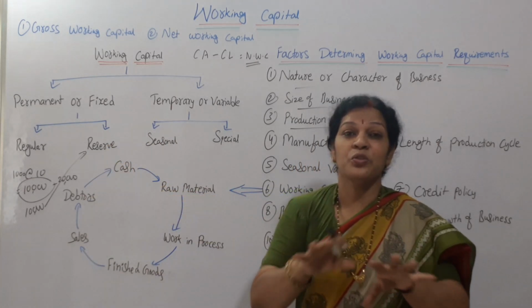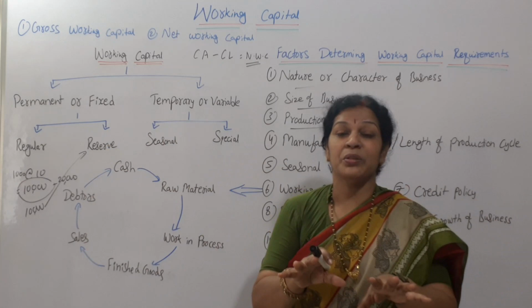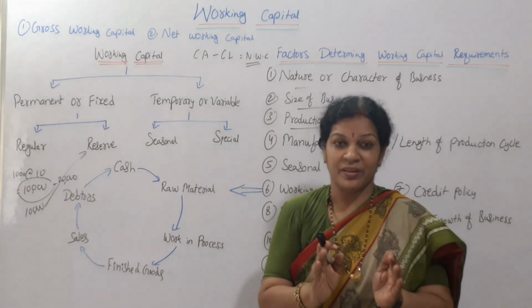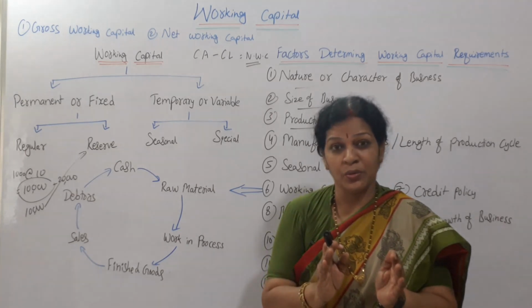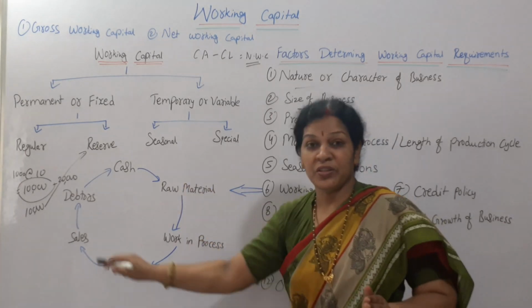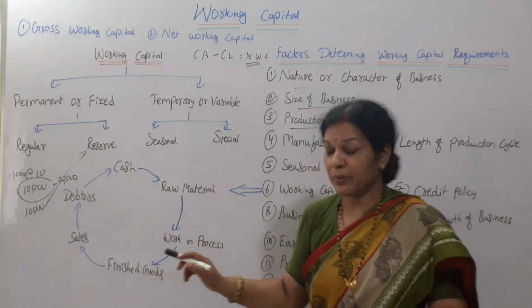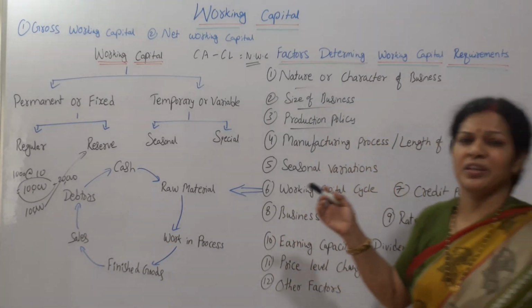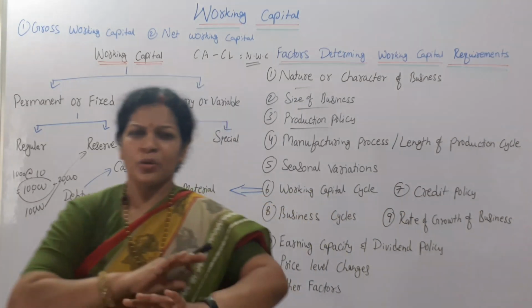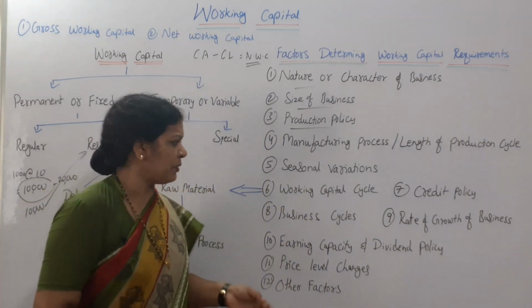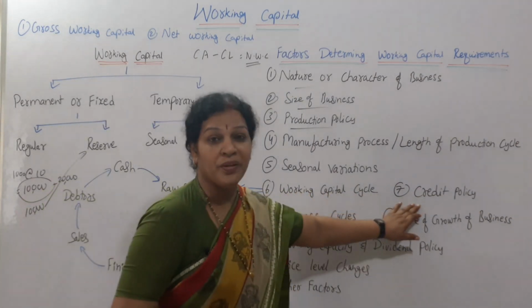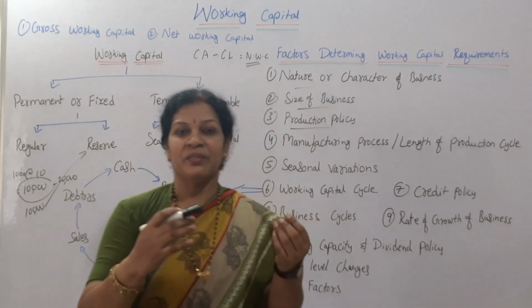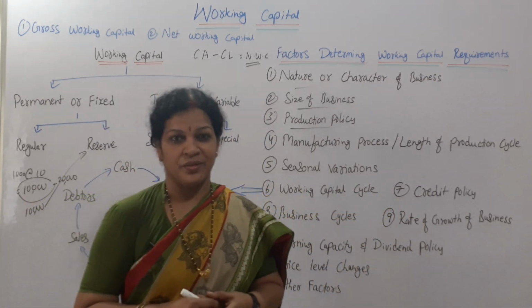If the process goes smoothly without any interruption, then you need less working capital. If the process is slow, then you need more working capital. That is what we are saying about the working capital cycle. How is the working capital cycle? If it is big and slow, then you need more working capital. In the same way, credit policy, the company's credit policy, like the company giving goods on credit basis.